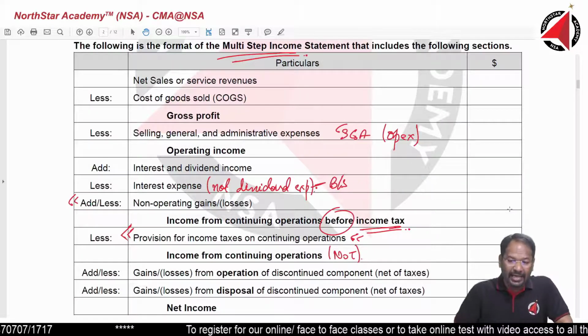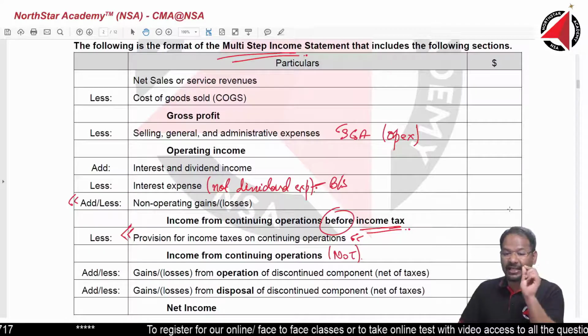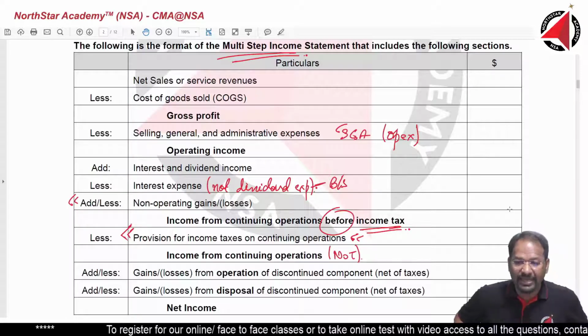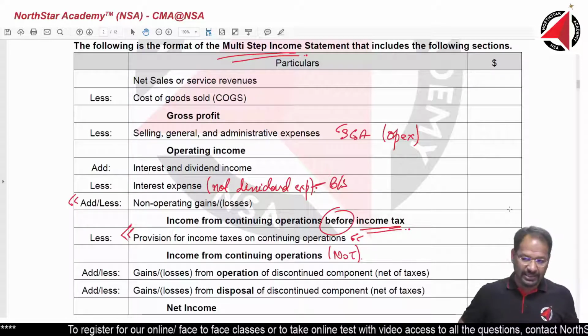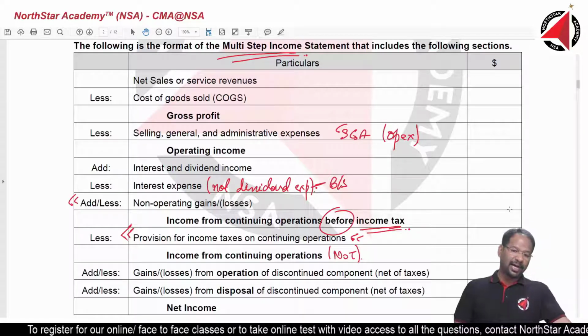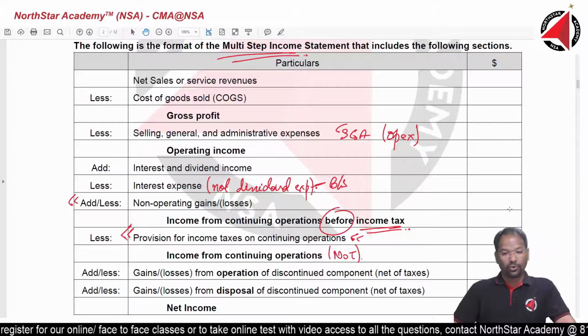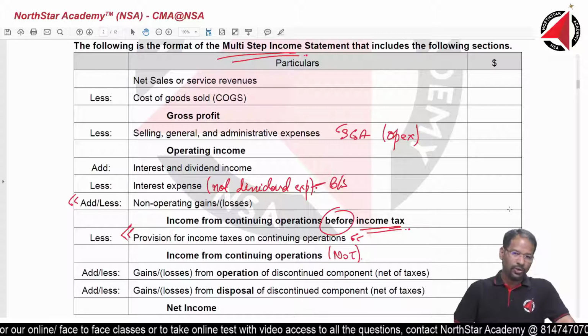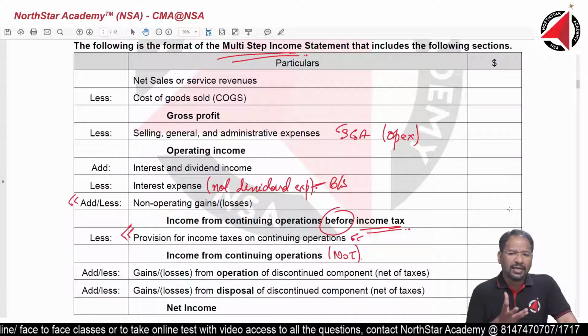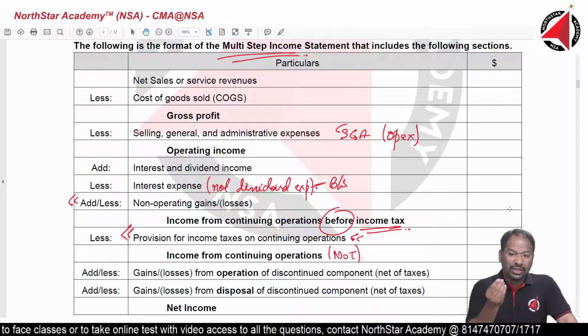Then we add interest and dividend income. But while subtracting, we only subtract interest expense. Then we add or subtract based on whether it is a gain or loss. Only the gain or loss portion comes. You would want to know what gain or loss actually means.